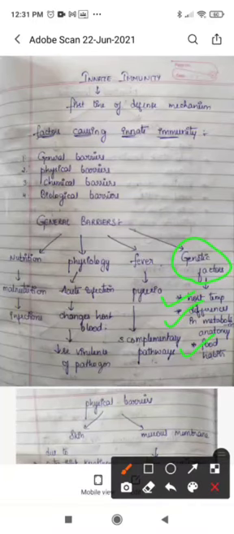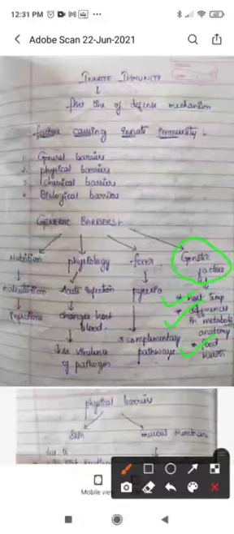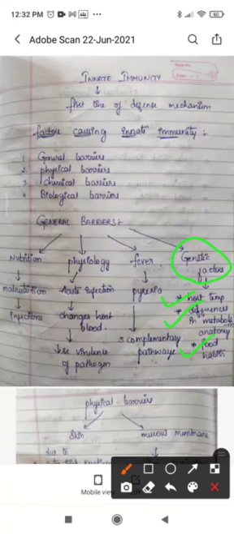From generation to generation, these differences in metabolism, host temperature and food habits will continue. For example, carnivores have different food habits and herbivores have different food habits. So these are the general barriers.